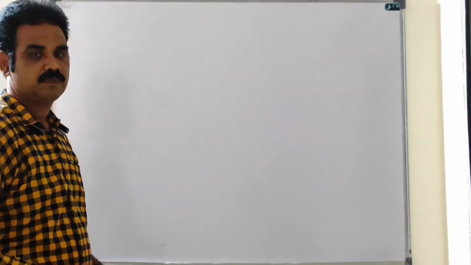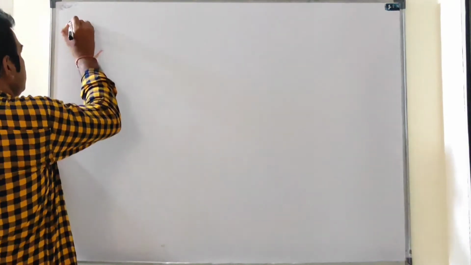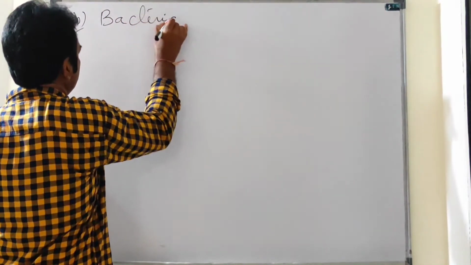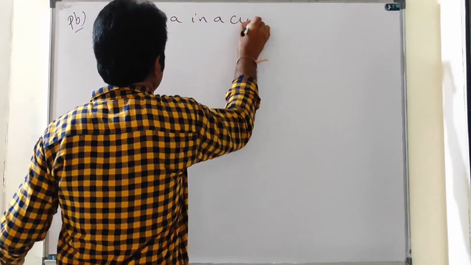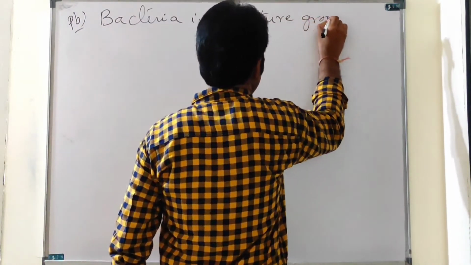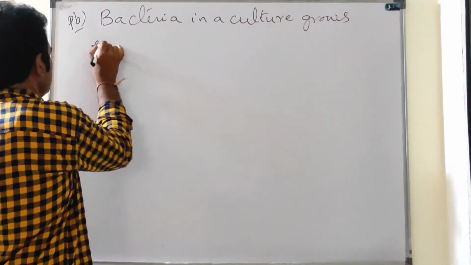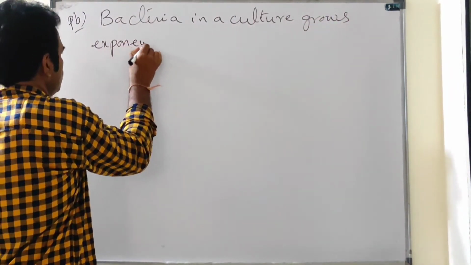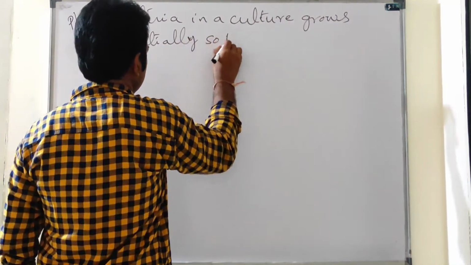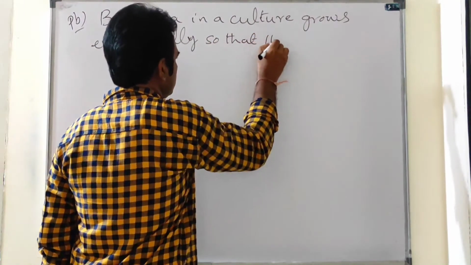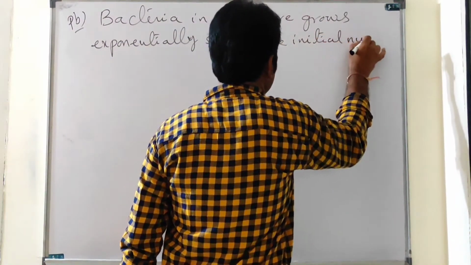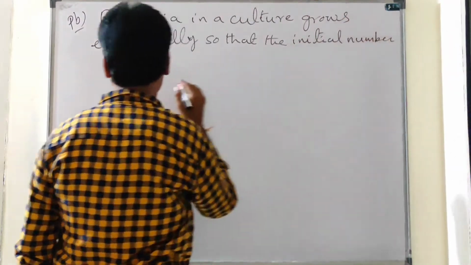Okay, see the next problem. Bacteria in a culture grows exponentially so that the initial number has doubled in 3 hours.